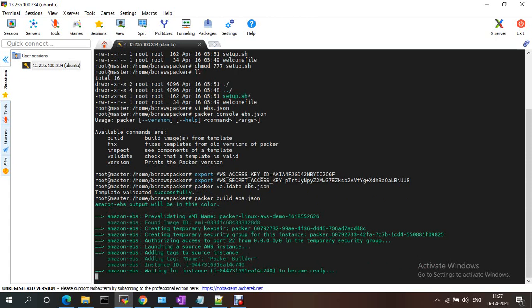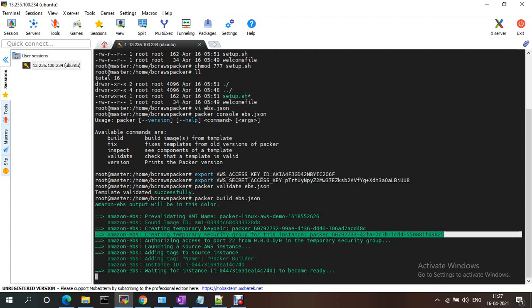See, the Amazon EBS output is pre-validating the AMI name, creating the key file and everything, launching the source AWS instance, adding the source to the instance, adding the tag Packer builder.